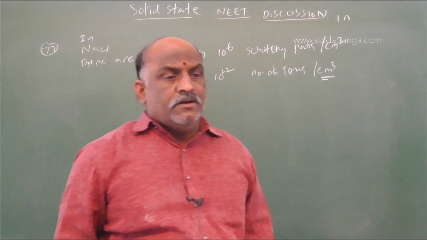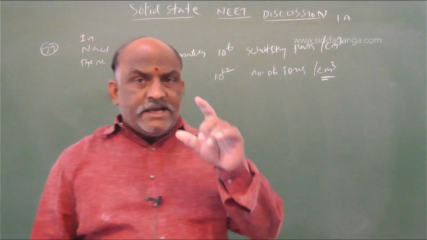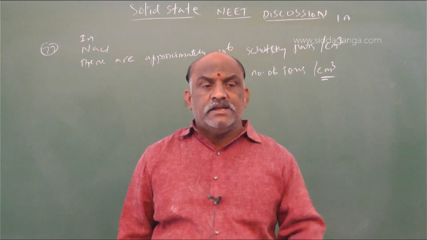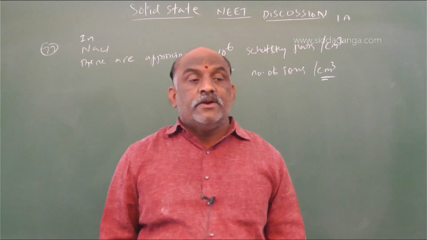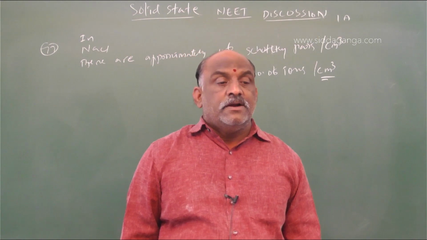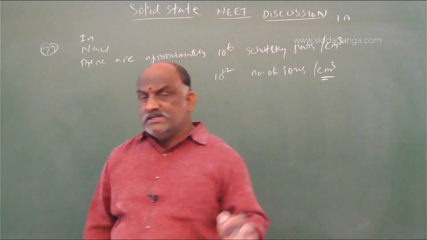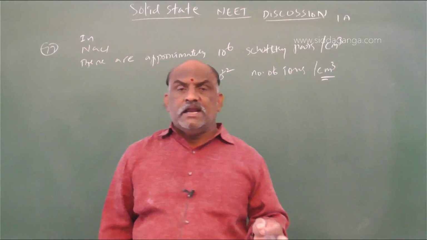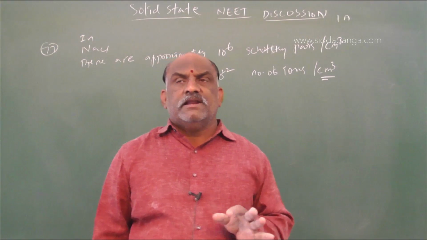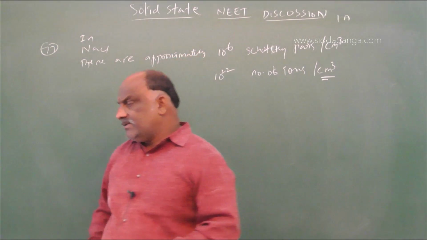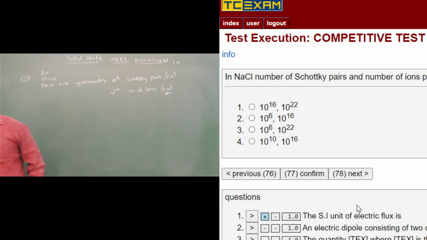In sodium chloride per 1 centimeter cube, how many ions are present? 10 power 22 ions will be present. And for 1 centimeter cube, 10 power 6 Schottky pairs will be present in a sodium chloride crystal. That is direct, line to line from NCERT. Go through that NCERT, you will get the concept. So the answer is 10 power 6 and 10 power 22. Next, question number 78.